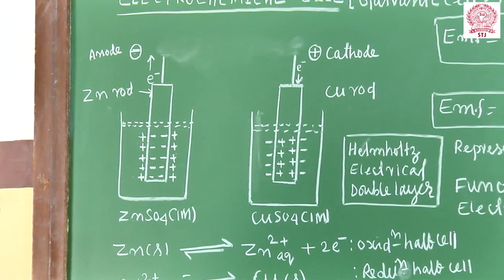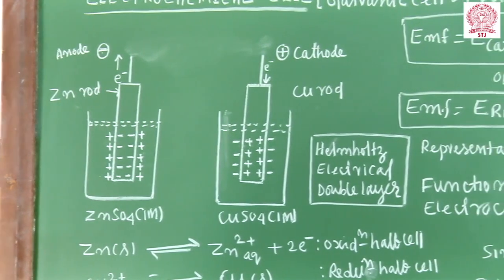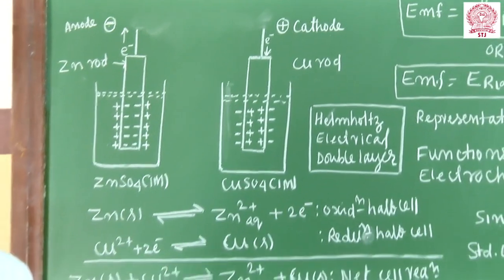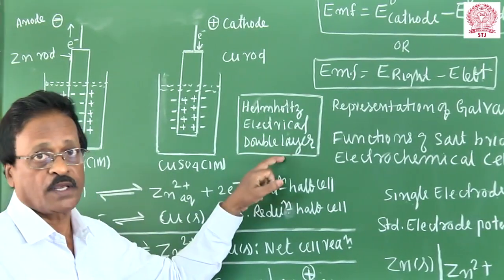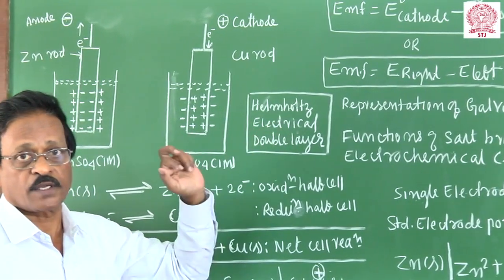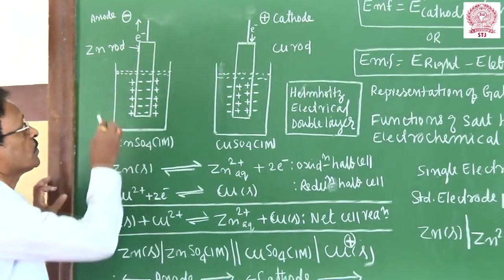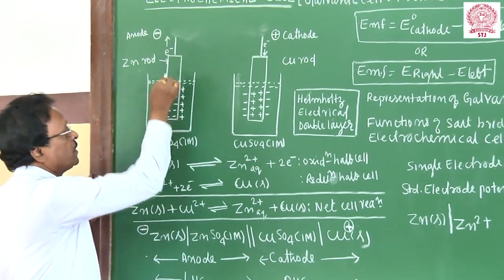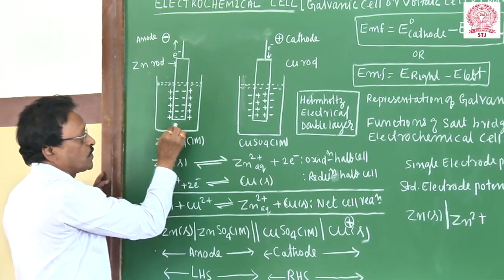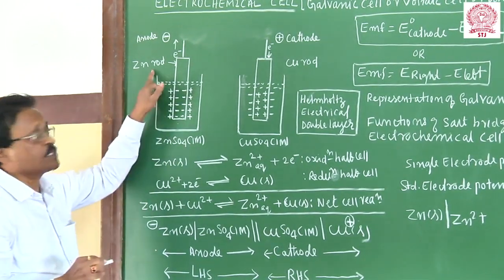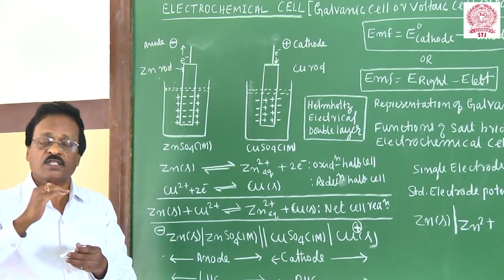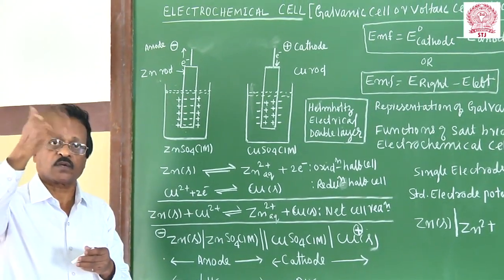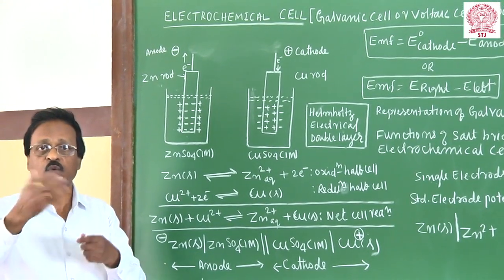What is the mechanism? How does this potential arise? I will give the mechanism based on Helmholtz. This is called the Helmholtz electrical double layer theory. I have taken the example of the zinc rod dipped into the zinc sulfate solution. Zinc is a more active metal. I will take the concept of the electrochemical series. Zinc is placed above hydrogen. Zinc is more active, meaning it has more tendency to lose electrons.